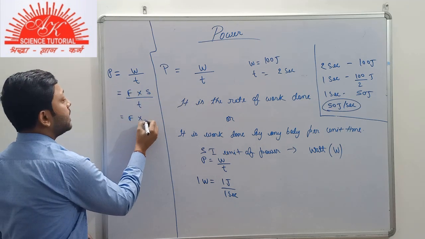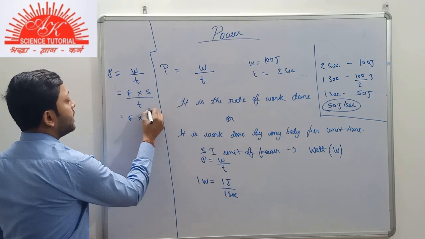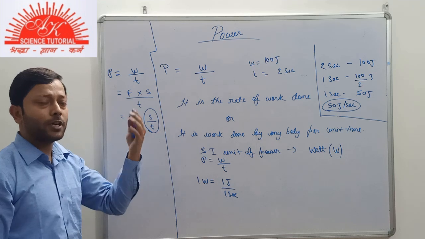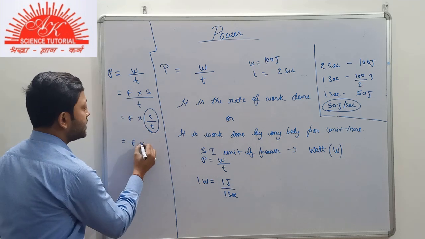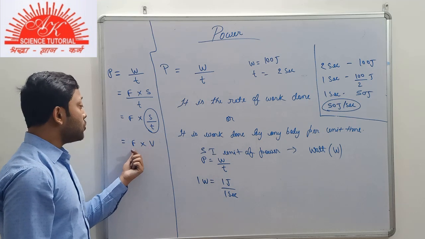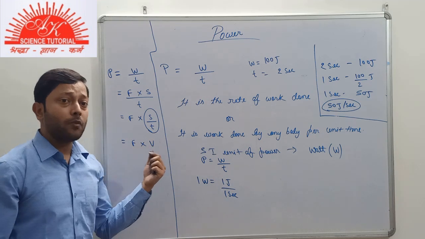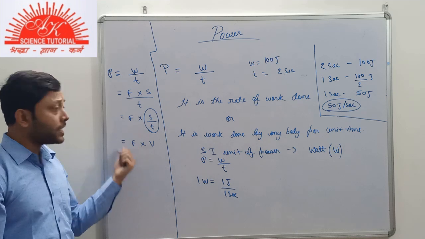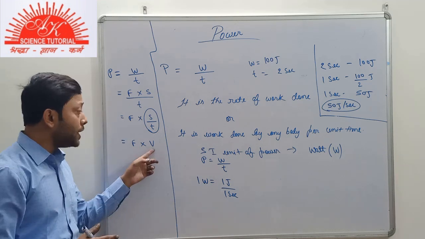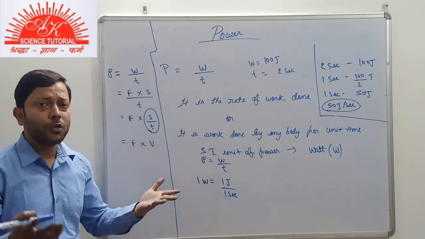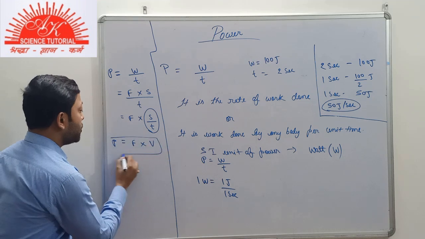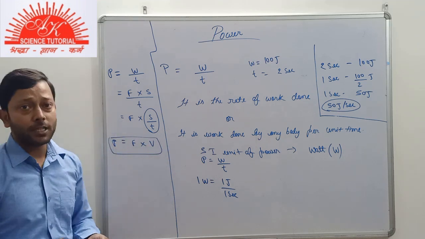And you know about S by T, that is displacement by time. What is it? It is speed, it is velocity. So if you are provided with the information that the force exerted on a body is of X Newton and the velocity of the body is u meter per second, then by this expression also you can find the power developed by the body.